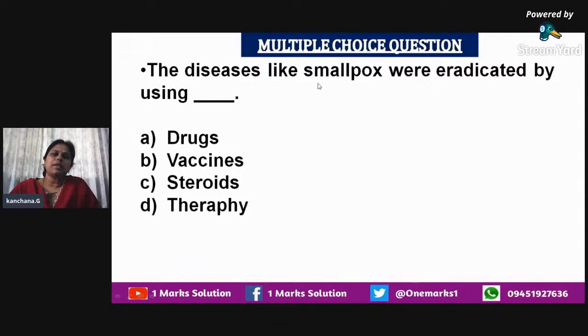Then the diseases like smallpox were eradicated by using what? They have given drugs, vaccines, steroids, and also therapy. Smallpox is a particular kind of infection which is caused by a virus. We very well know that viral diseases can be eradicated only by using vaccines. The other options like drugs, steroids, and therapy won't be applicable to eradicate it. So the right answer is vaccines.